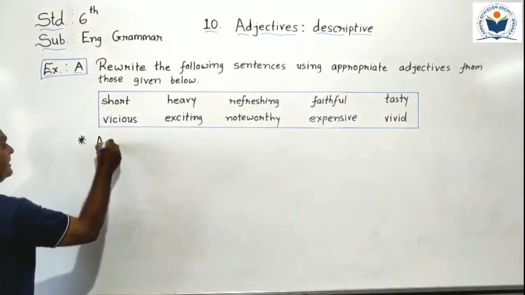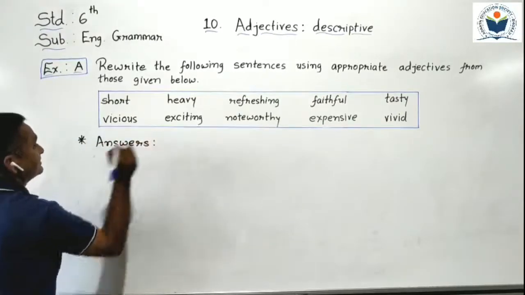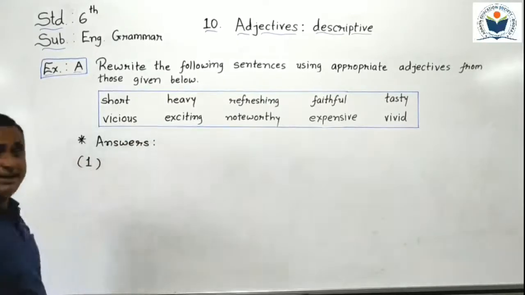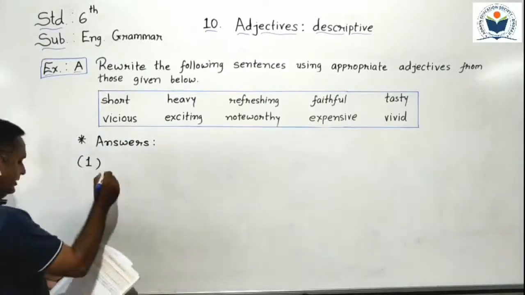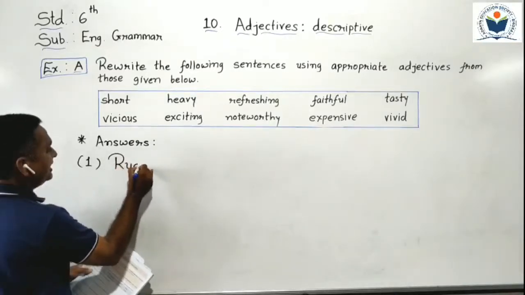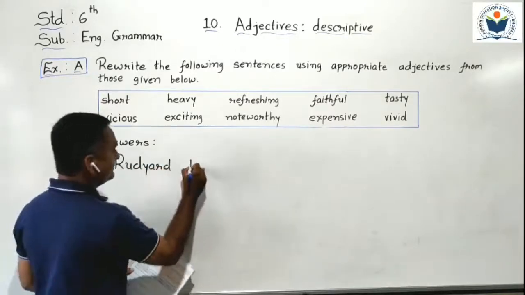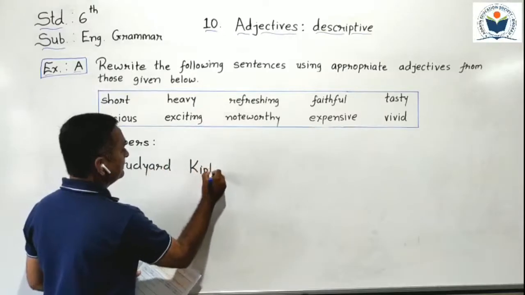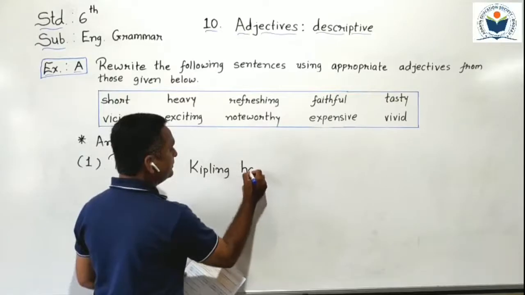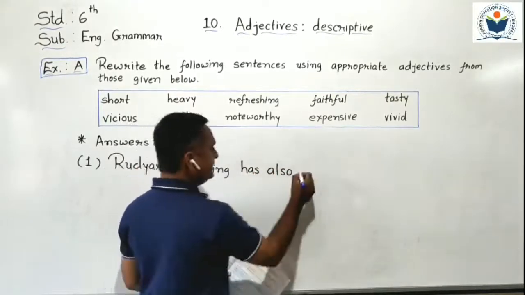So I give here the heading Answers. First answer I write here. What do you have to write? Rudyard Kipling has also written.